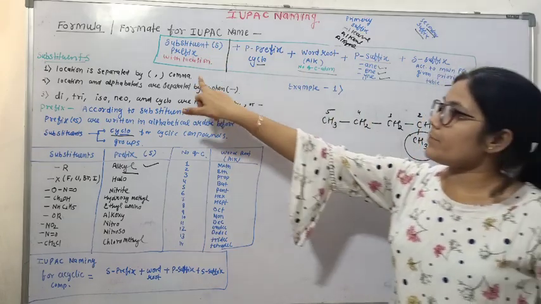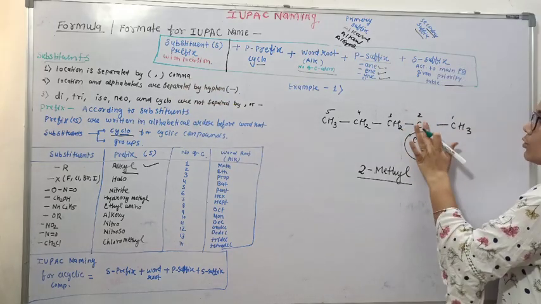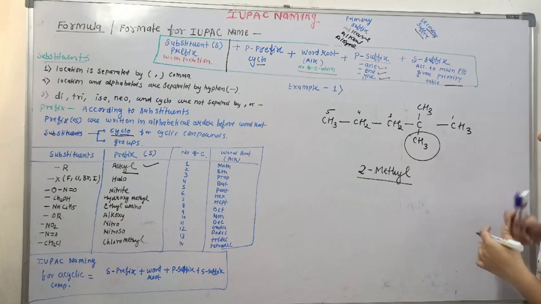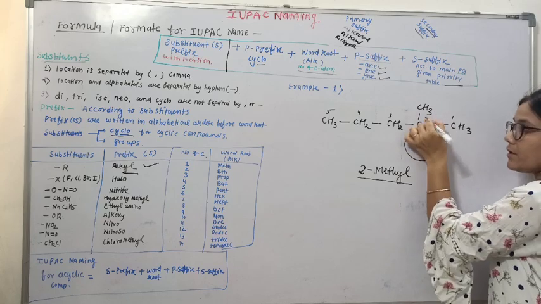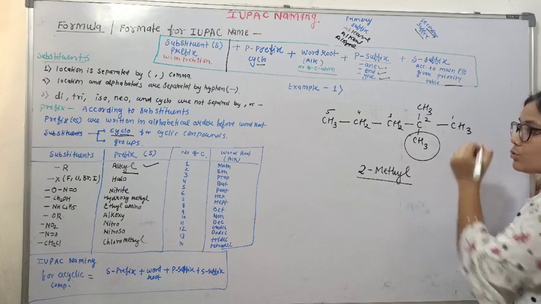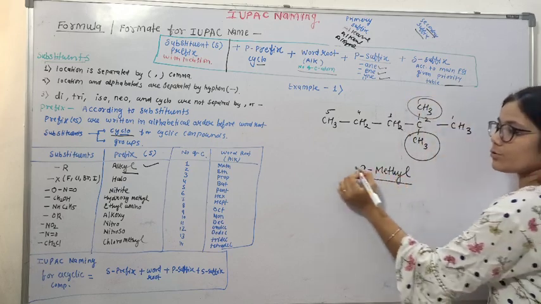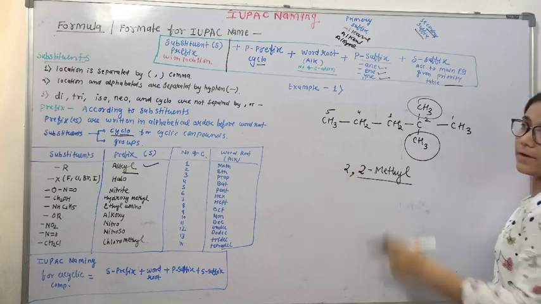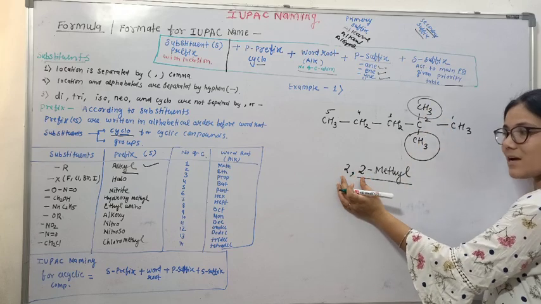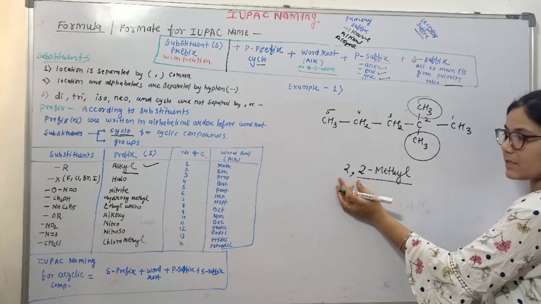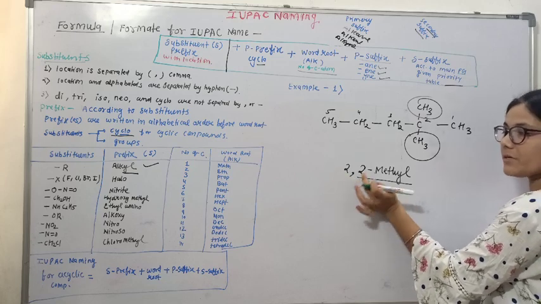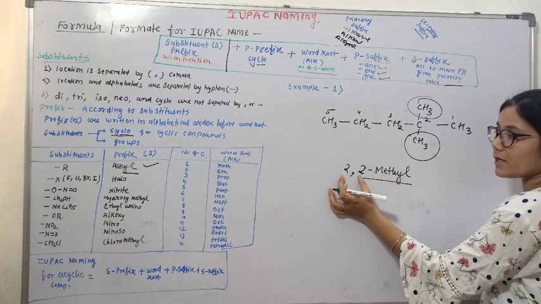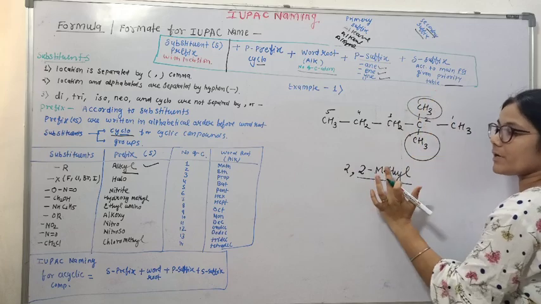What is the meaning of this point? If we have two substituents like this, how do we write the compound? There are two groups, so 2 positions are there, 2, 2. We'll write 2, 2, and these are separated by comma. Locations are separated by comma, and between locations and word we'll use hyphen. Now these are 2 groups, so for 2 groups what are we writing?